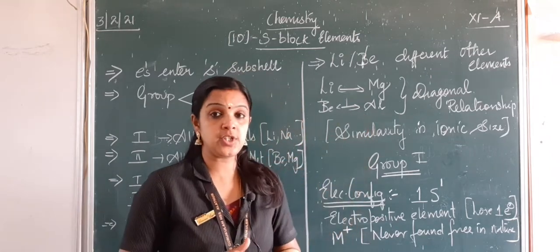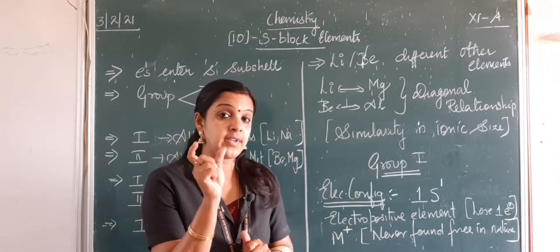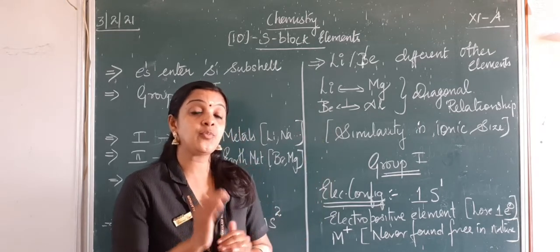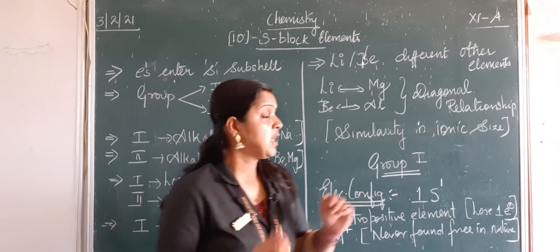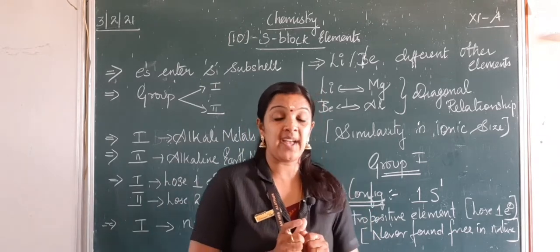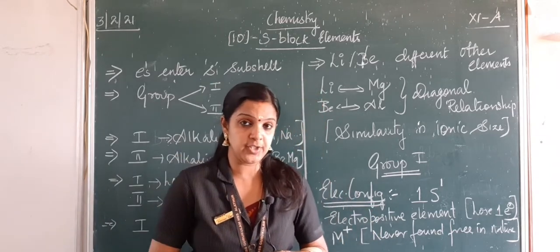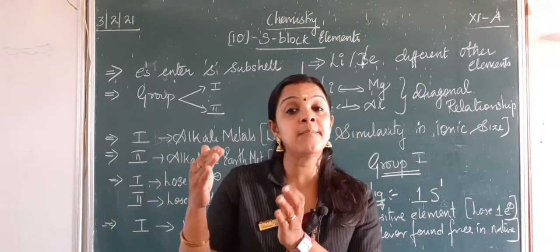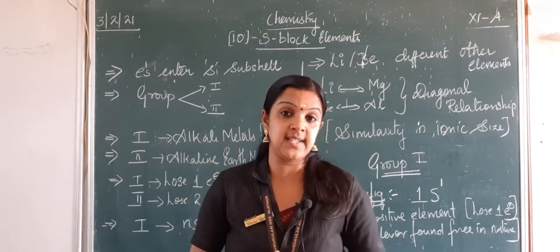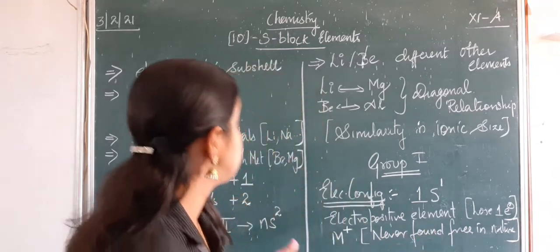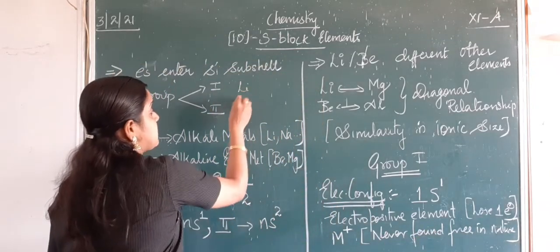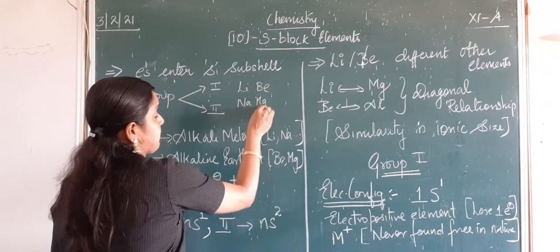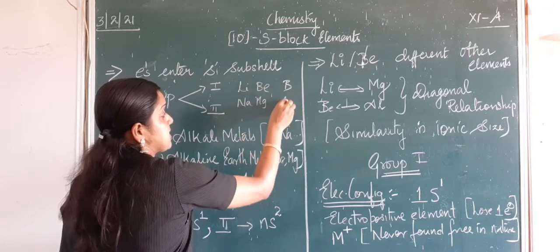This anomalous behavior of lithium and beryllium, which shows a similarity with other group elements, is called a diagonal relationship, because they follow the characteristic properties of the element which is diagonally present. Lithium is here, this is sodium, this is beryllium, this is magnesium. After beryllium, this is boron, this is aluminium.